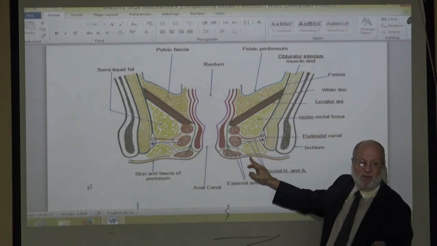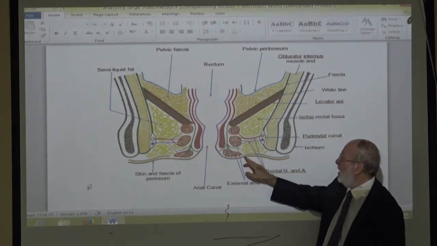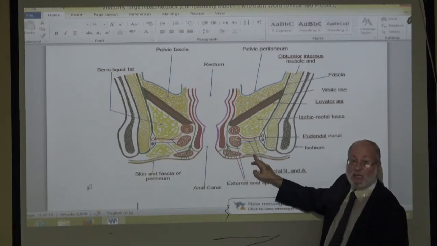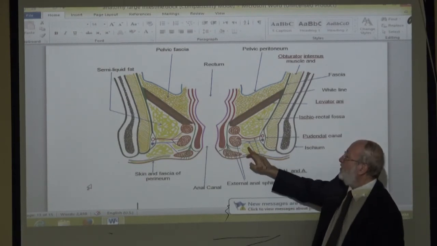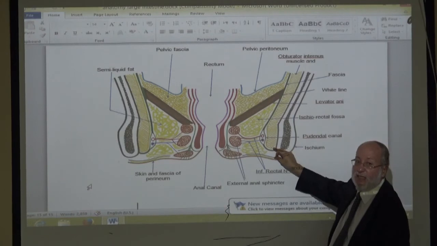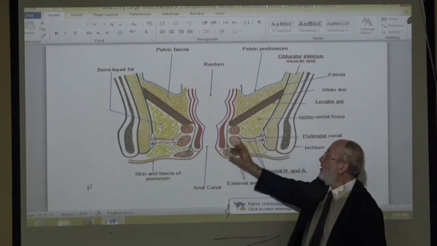In the skin there are hair follicles, sweat glands, and sebaceous glands. If there is no proper personal cleaning, dirtiness here will lead to infected hair follicles, sweat glands, and sebaceous glands, and the infection rapidly enters the perianal space, leading to perianal abscess, which is the commonest anorectal suppuration.